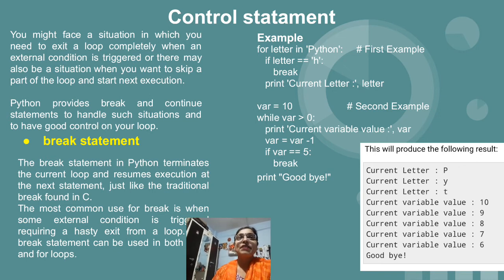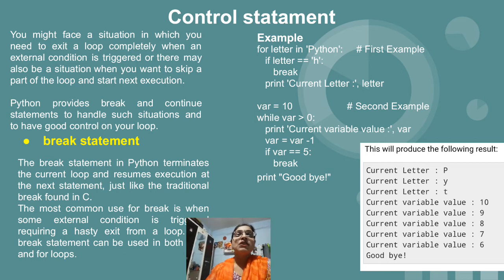After that we have the second example. In that we have initialized one variable var to 10, while var greater than 0. So 10 greater than 0, the condition is true, and it will print the current variable value, that is 10. After that we decrement the var value by 1, so 10 minus 1, 9. So after this statement our new value for var is 9. If var equal to 5, so now 9 equal to 5, the condition is false, right? So the break will not occur. Again we continue with the loop, that is 9 greater than 0 will be checked.